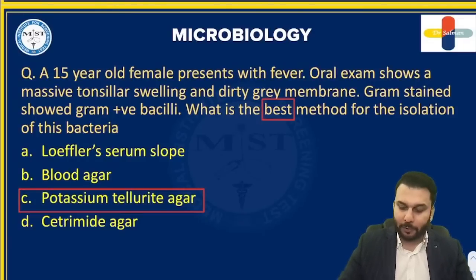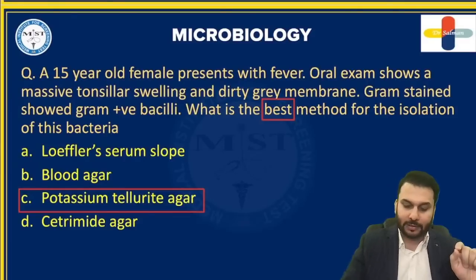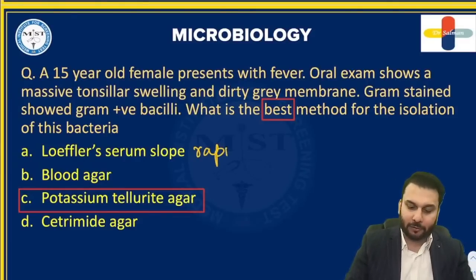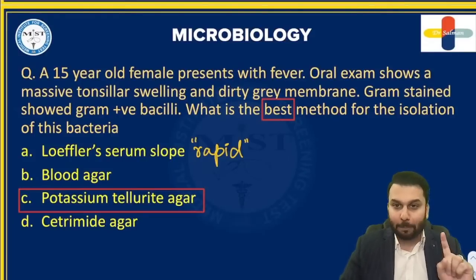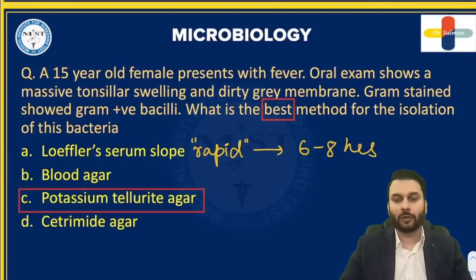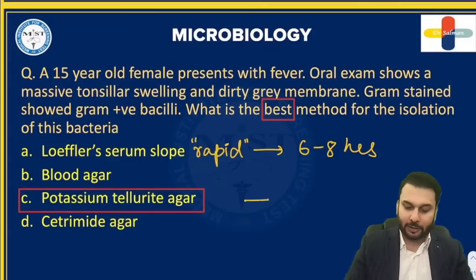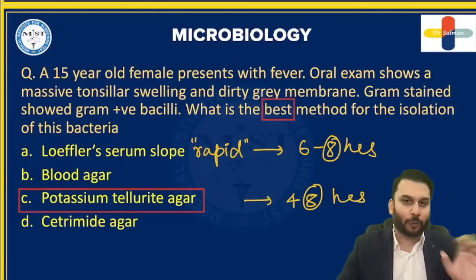Now, the people who have given the Loeffler serum slope as the answer, see, this is also used in diphtheria. You should have answered that if they would have asked you, what is the rapid method for the identification? Rapid method is Loeffler serum slope. You can see the growth within 6 to 8 hours, right? On the LSS, you're going to expect the growth within 6 to 8 hours, whereas on the PTA, the growth is expected in 2 days, 48 hours. So at least if you remember the 8 and 48, one is 8, another is 48.